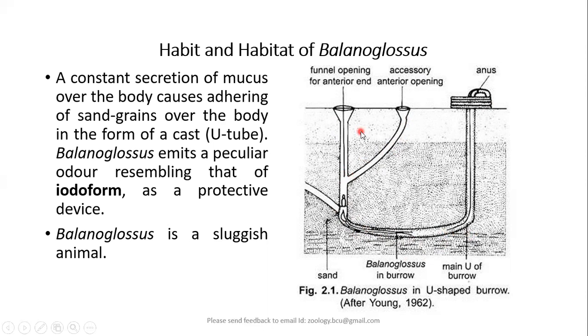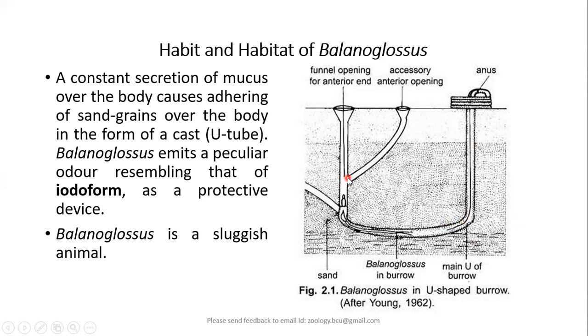There's every possibility that the U-tube formed by the animal may collapse over a period of time. Thereby, for the purpose of cementing the U-tube, this animal secretes mucus secretions, which when they get hardened, form a firm U-shaped tube.